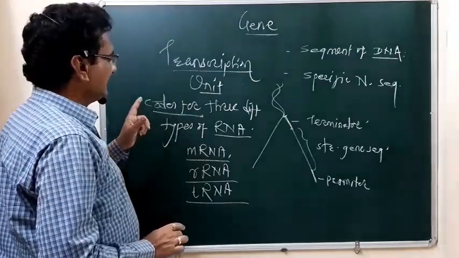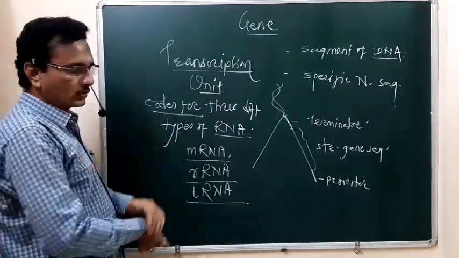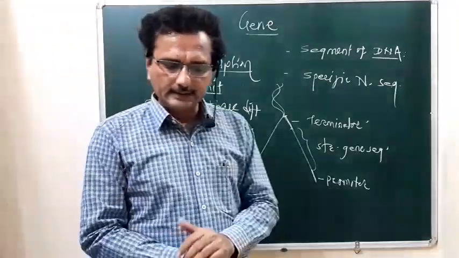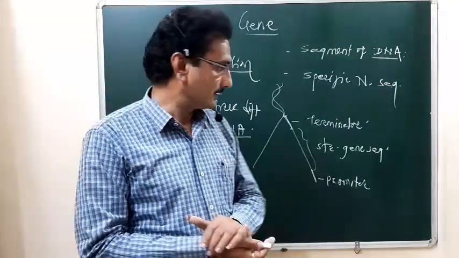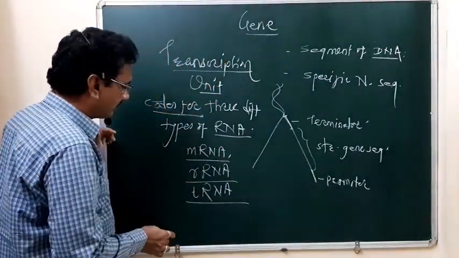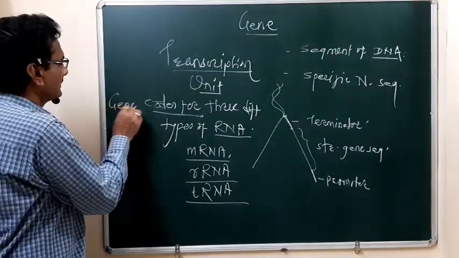The DNA sequence that codes for these three types of RNAs is called the gene.